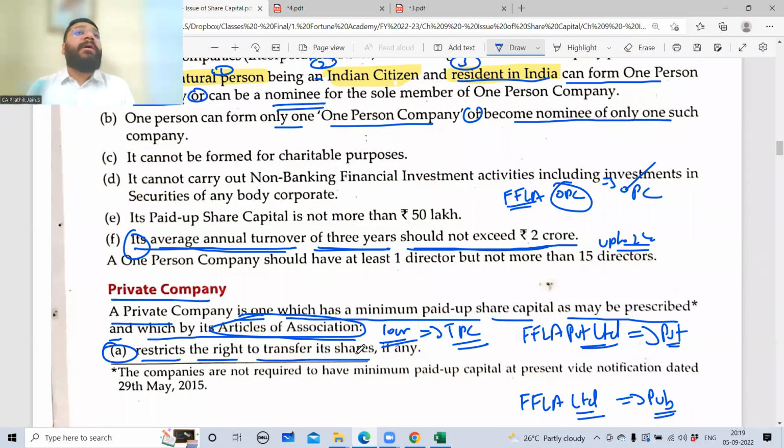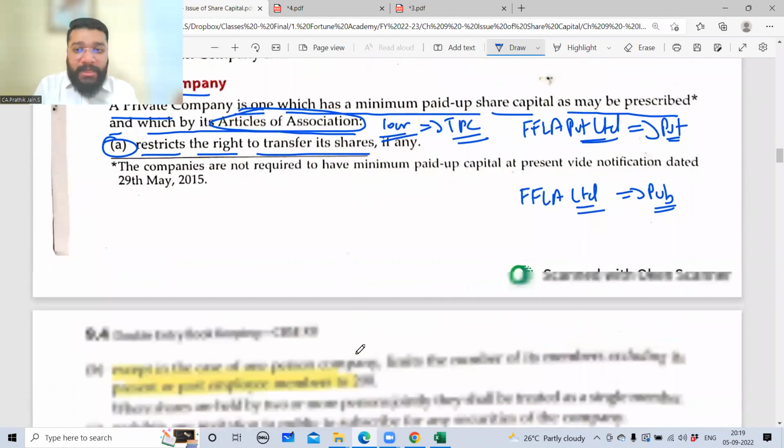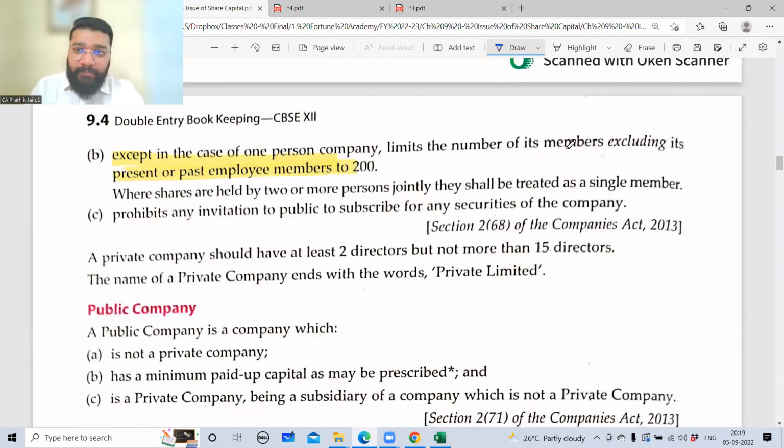If I have to do the same thing with a listed company, I have to buy shares today. With the click of a button, I can buy, boss. There is no condition that I have to fulfill. The condition is you have to give me only paisa. One hand give paisa, other hand take share. Same thing here. Give money on one side, take share on the other side. But here, there is a certain procedure that you need to follow. If you don't follow those procedures, the transfer of shares becomes very difficult. Am I clear? So first is restricted right to transfer the shares. First point. Am I clear or not clear? Please tell me. Yes, sir. Yes, sir. Second point, B point, I'll come later.